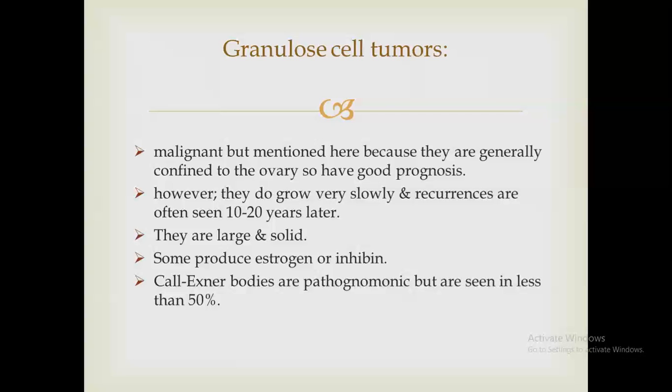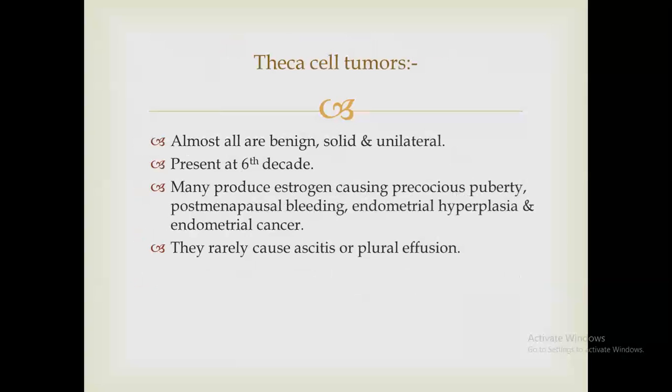They grow very slowly, and recurrence is seen 10 to 20 years later. They are large solids. They produce estrogen or inhibin, and these are tumor markers of it. Call-Exner bodies are pathognomonic but are seen in less than 50% of cases.